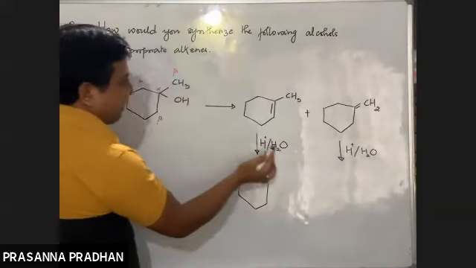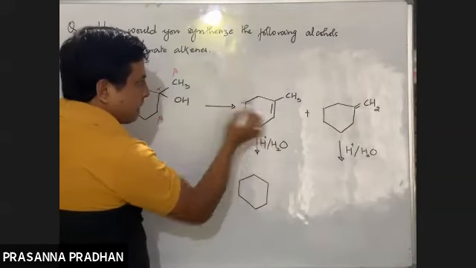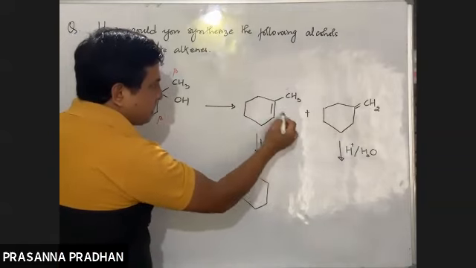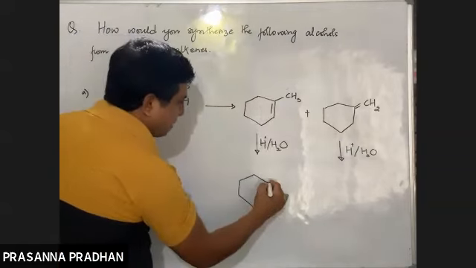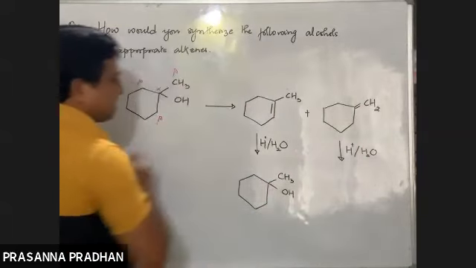So if I add water to this particular alkene, then where will the H positive add? H positive will add to this carbon. Where will the OH negative add? To this carbon. So I'll be getting CH3OH like this.